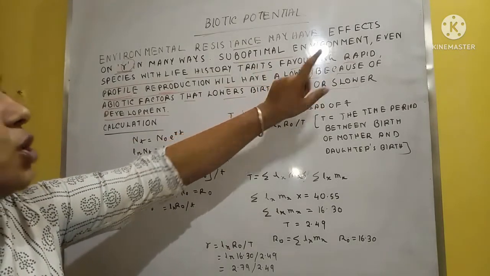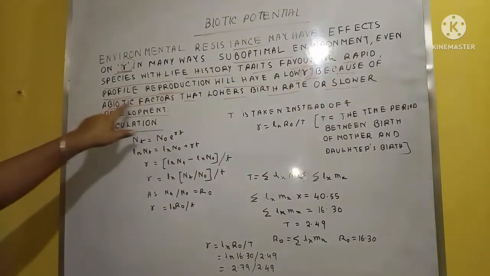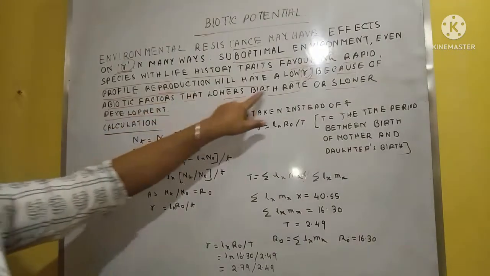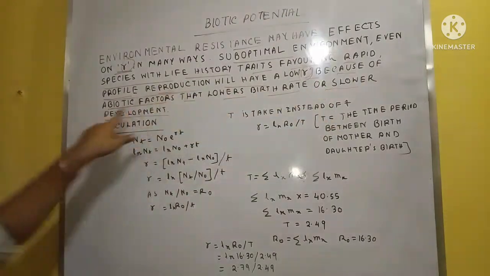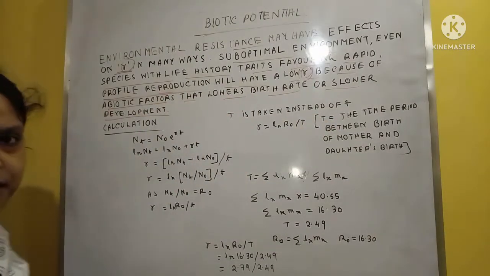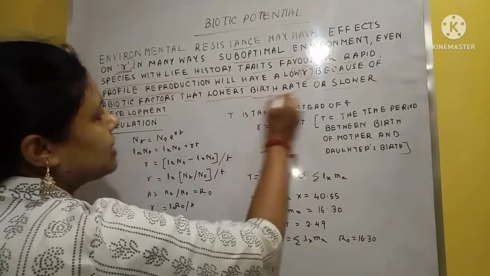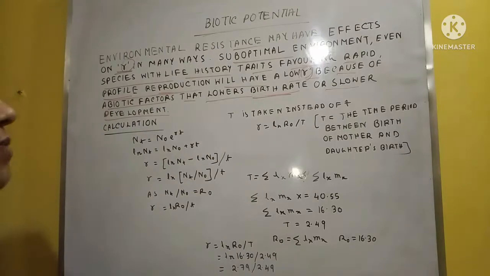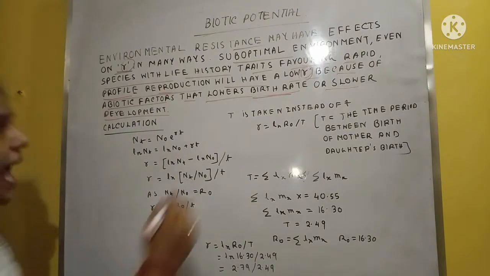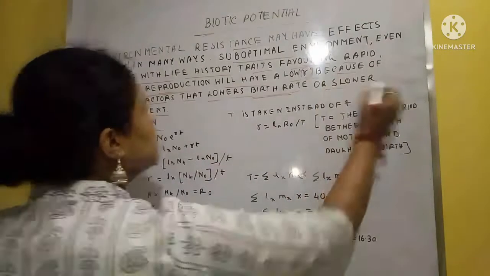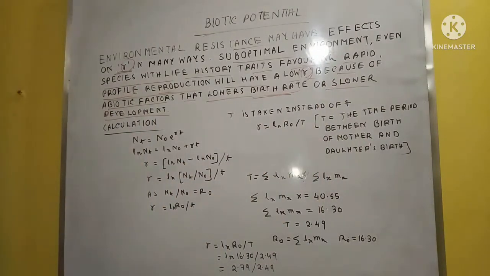Why is the R low here? Because of some abiotic factors that lower the birth rate or slow the development. Birth rate is very low due to the presence of such factors, and sometimes faster development is not possible.